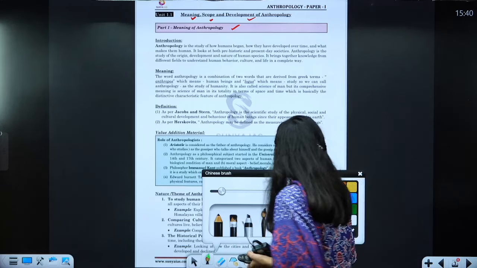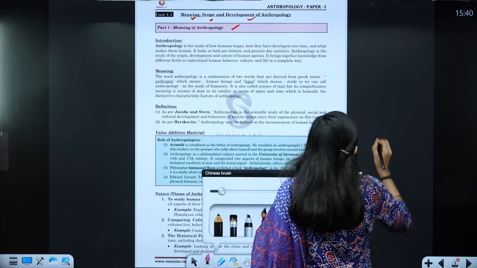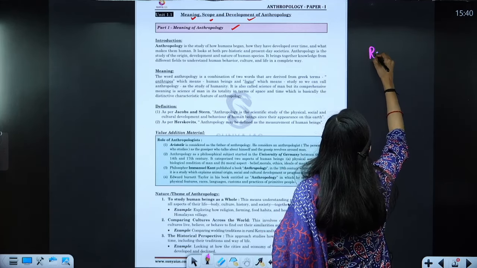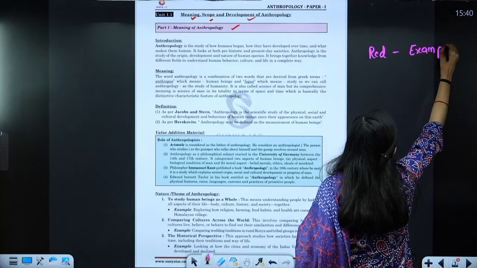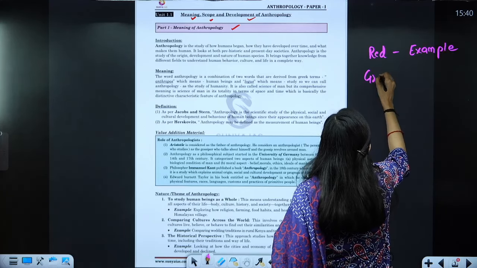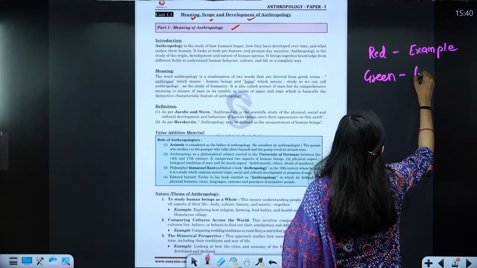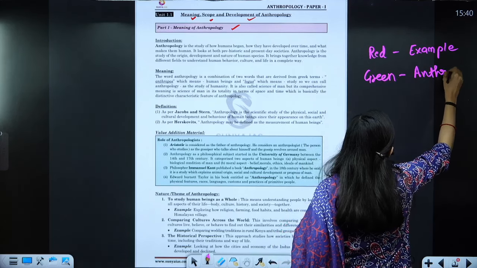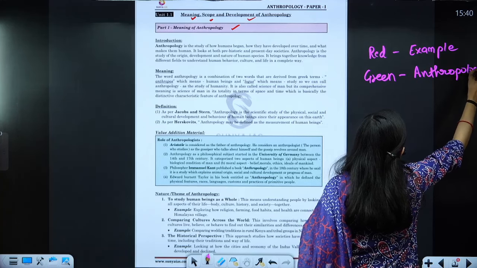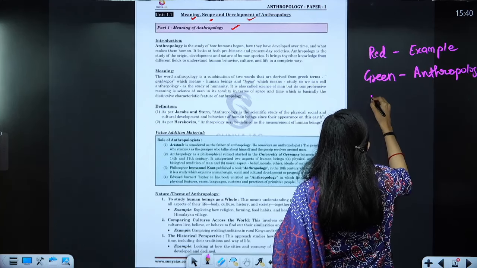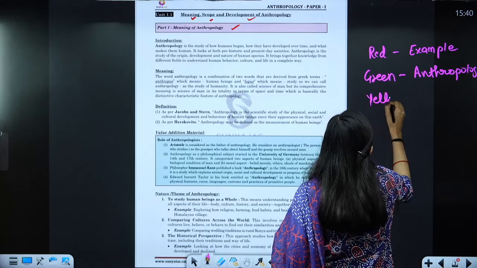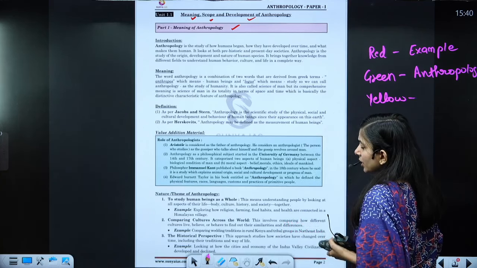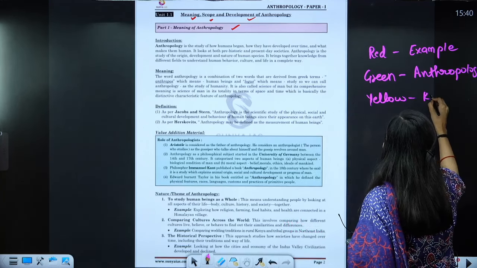You need to have a red color to pinpoint any example. You need to have a green color to pinpoint any anthropologist's name, and either yellow or orange, but I would preferably go with yellow. So yellow color for any key point.